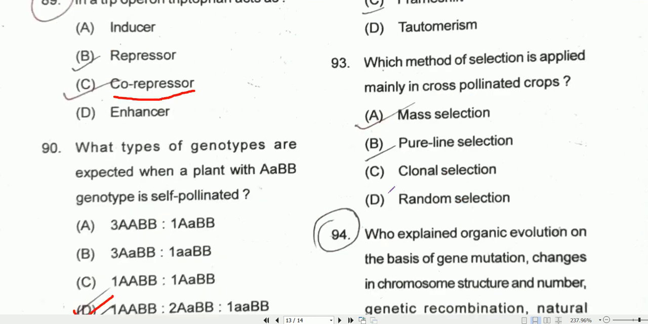Coming to question number 93, which method of selection is applied mainly in cross-pollinated plants? So in case of cross-pollinated plants, mass selection is the most important kind of selection method.